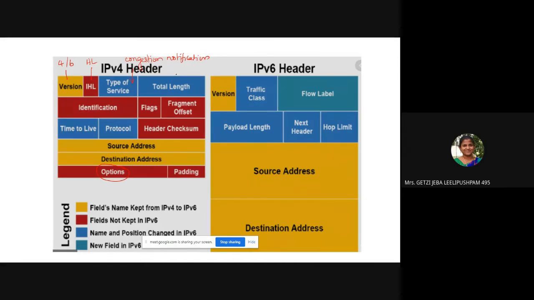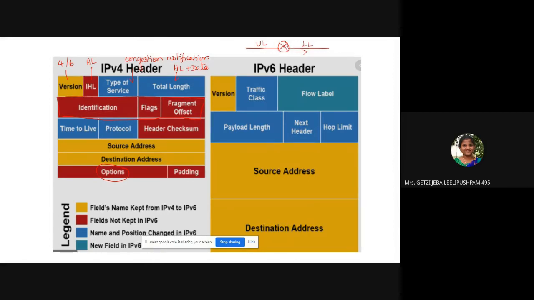Then we have the total length. Total length is nothing but the header length plus the data. Now, the identification, flag and fragment offset are used for fragmentation. If suppose your router encounters a packet and the lower link, for example, your router is connected this way. There is one upper link and lower link. If the lower link bandwidth is less, and it cannot accommodate the total packets that were transmitted by the upper link, your router will chunk the packet.